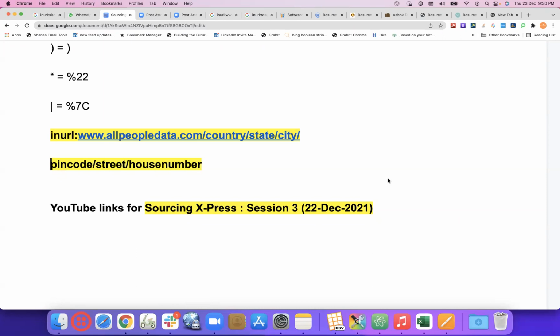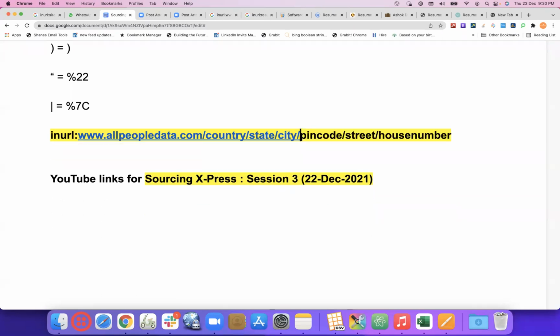Why, Ashif, what happened? The example you have given, like people, country, state, is just given to help us understand how these URLs are structured for the particular website.